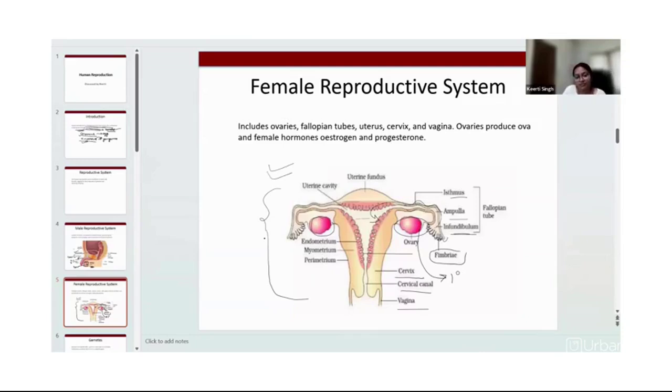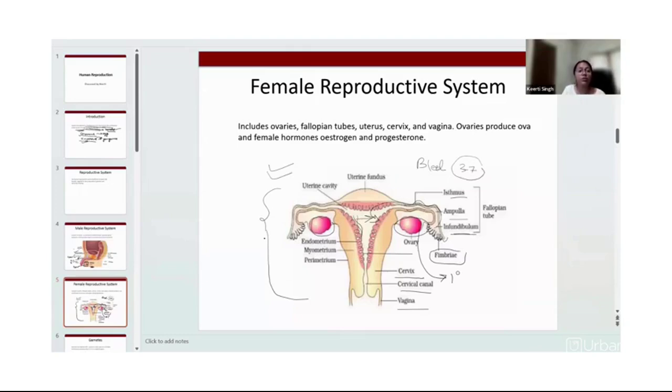And then various processes will take place. If the sperm is going to fuse with the ovum, obviously zygote will be formed and other processes will take place. If not, we already know this uterine cavity will shed. We women bleed for 3 to 7 days once in a month.